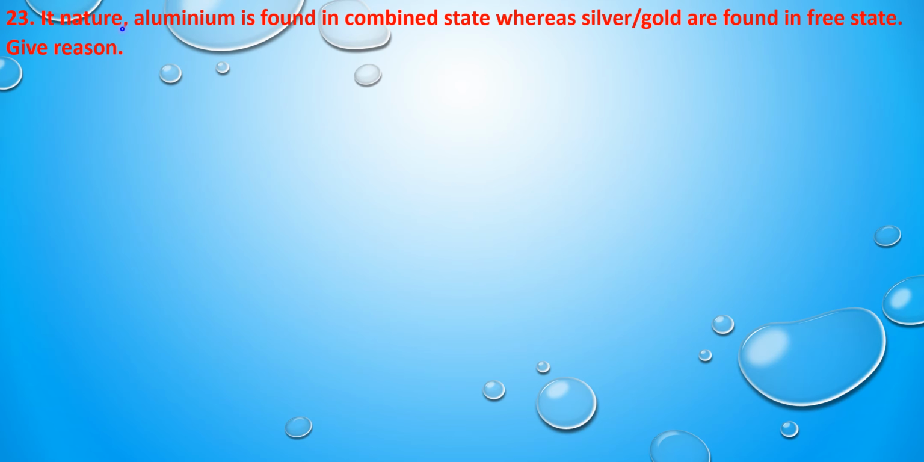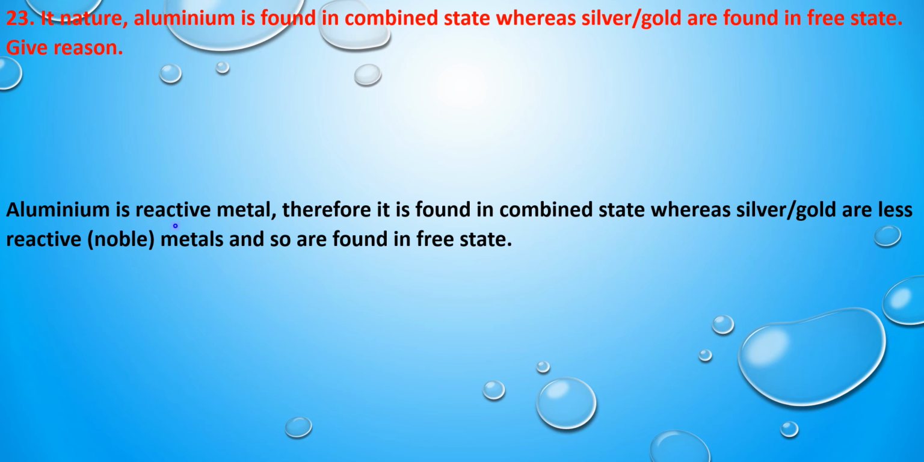Next question is, in nature aluminum is found in combined state, that means in the form of ores and minerals, whereas silver and gold are found in free state. Give reason. So the answer is, aluminum is a reactive metal, therefore it is found in combined state, that means in the form of ores and minerals, whereas silver and gold are less reactive than aluminum, hence they are found in the free state or pure form in nature.